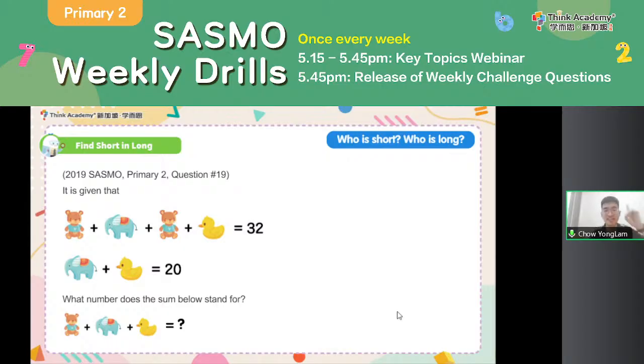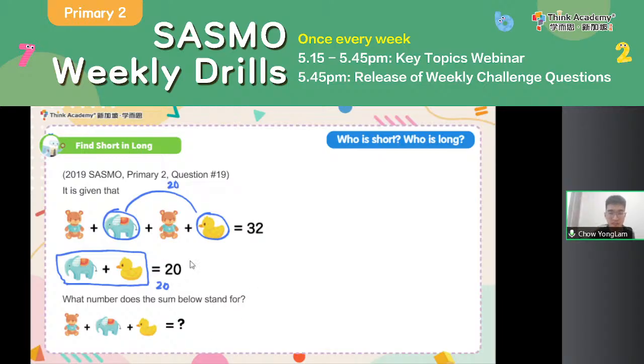Usually we look at the shorter equation, right? Which is the shorter equation here? I know that an elephant and a duck add up to 20 as my result. Can you find another elephant and a duck being added together? Take a look at the first equation, the longer one. I have an elephant, I have a duck, and they will add up to 20, right? This is from what we know about the shorter equation. Elephant plus duck will be 20.